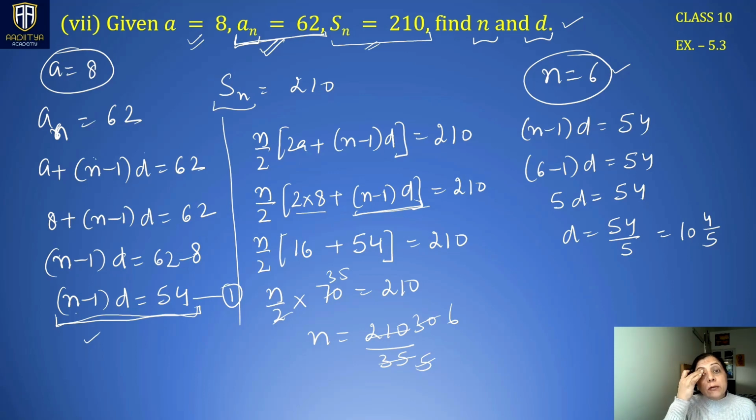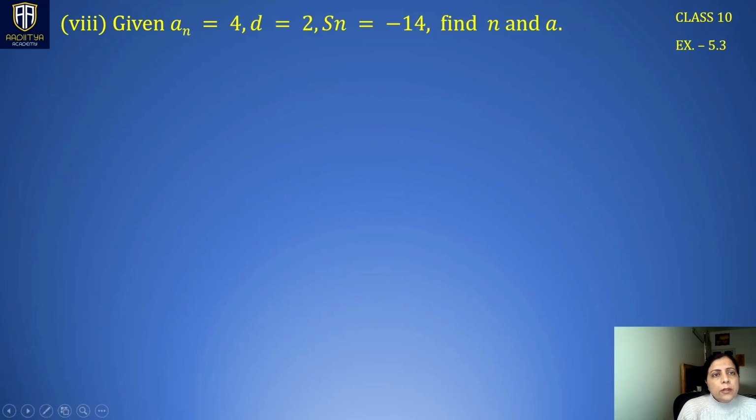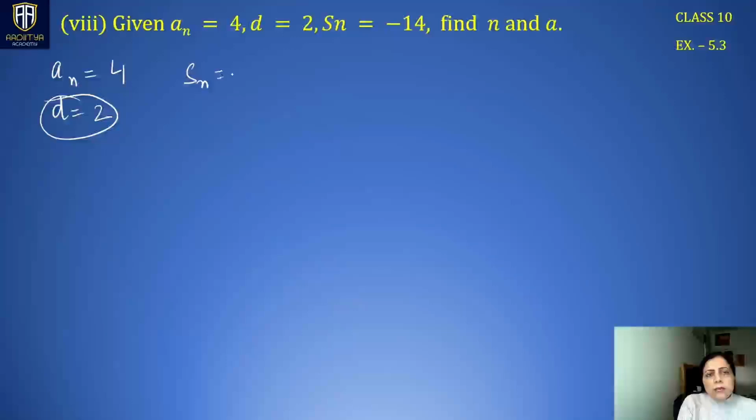So next we have an is given to us, d is given to us, Sn is given to us. Again we have to find n and a here. An, the nth term, is 4. Common difference is 2. This is the basic information. Sn is minus 14. Right? These three things are given to us.